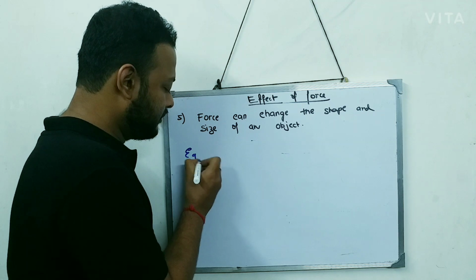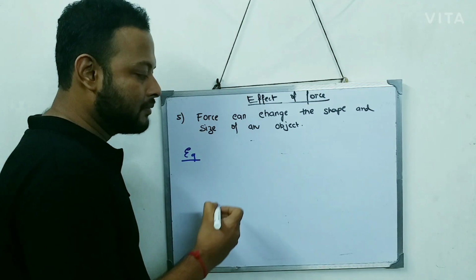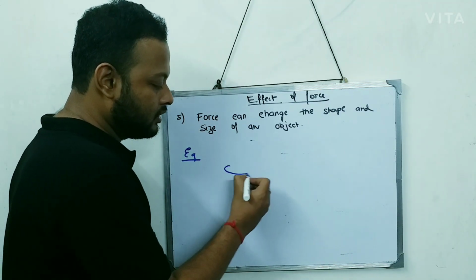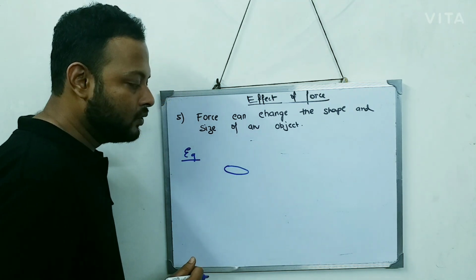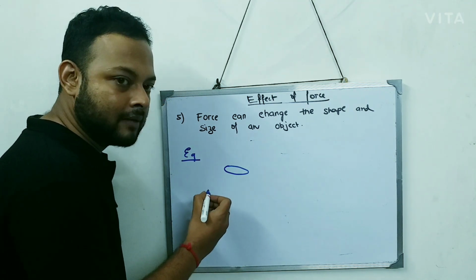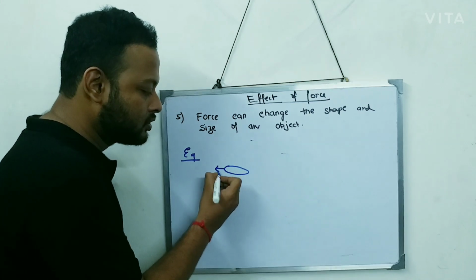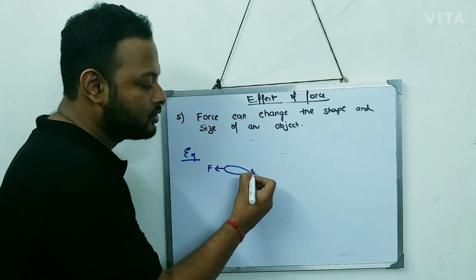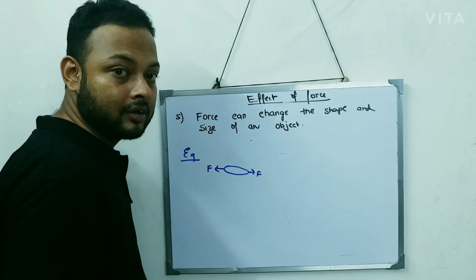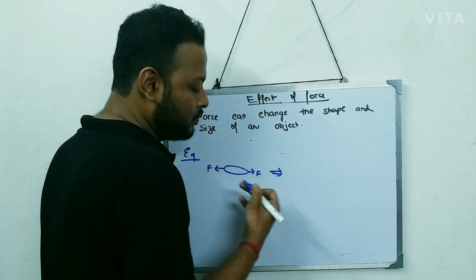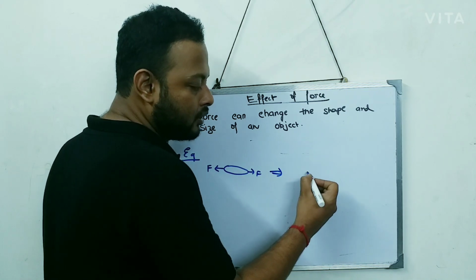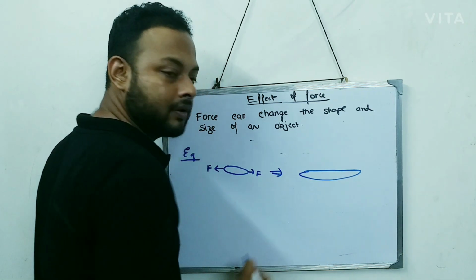Example. Suppose you have a rubber band of this size. Now when you apply force on the rubber band, suppose force this way and force this way, what will happen? Think. It is very easy to understand. The rubber band will go from this shape to this shape.